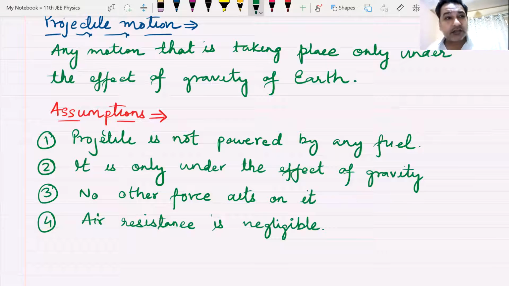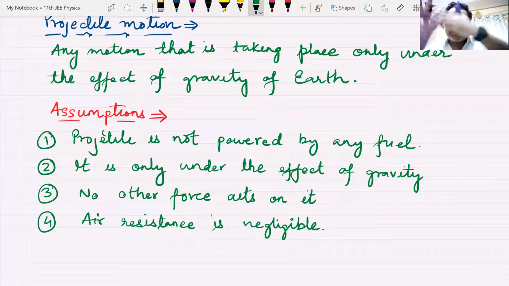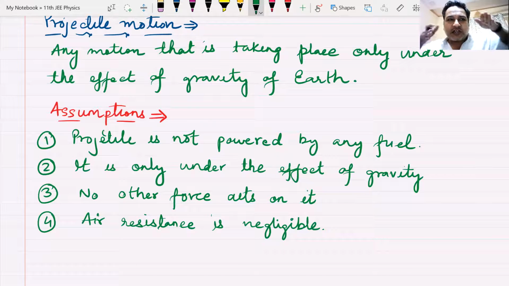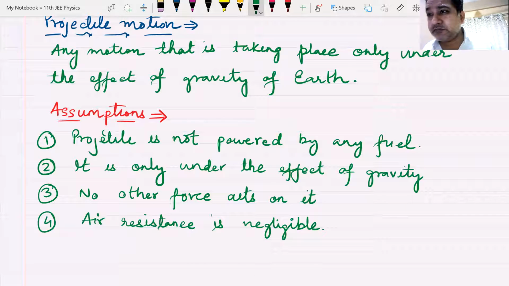Similarly, air or atmosphere is also a fluid. It's a gas. It also offers resistance. When you are driving in a car, the car is moving fast, and you come out of the car, you will see a lot of air opposing your motion. The cars are made streamlined so that they can reduce that air resistance.